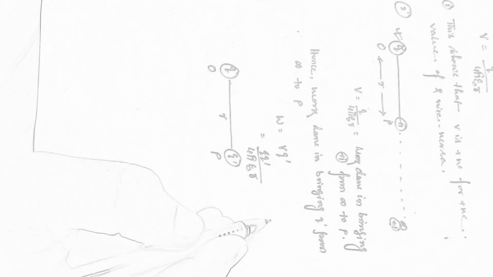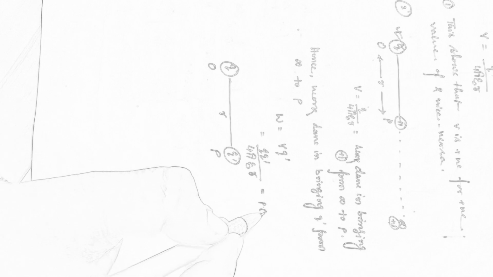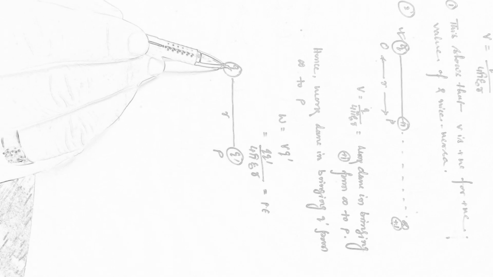Okay, and this work done will remain stored in the form of potential energy, because obviously this work has also been done against the force. So this is the potential energy. But the question is potential energy of which charge, q dash or q?